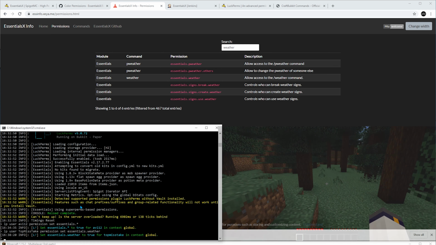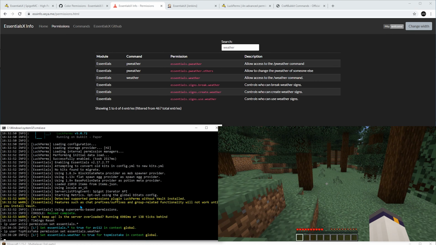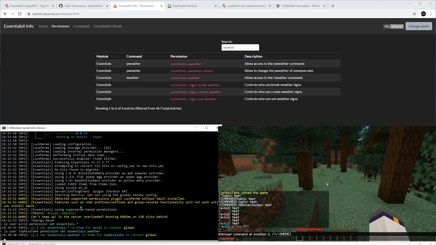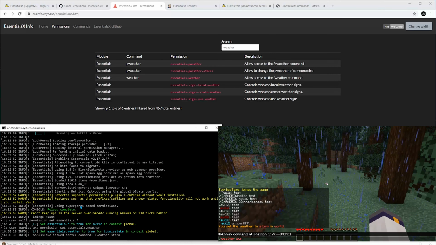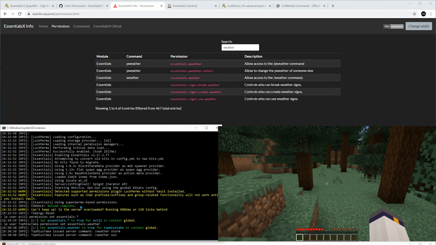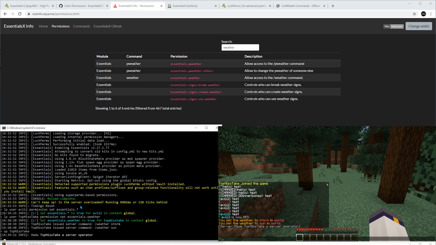Awesome. And now if he will try to set the weather, alrighty. Since topmistake isn't an operator, he will not get any auto-completions due to the way that the server application works. But once I make him an operator, now if he starts typing weather, he gets the arguments list.